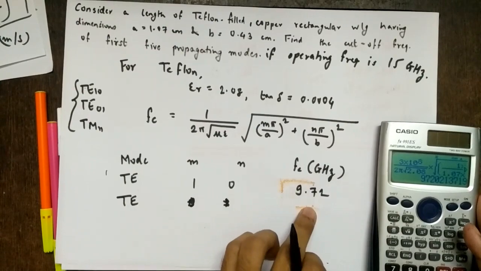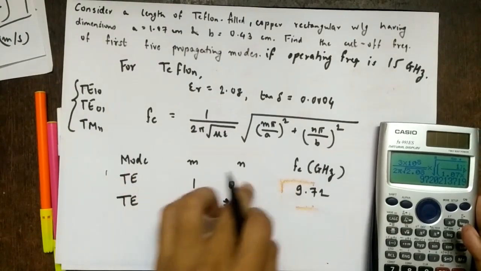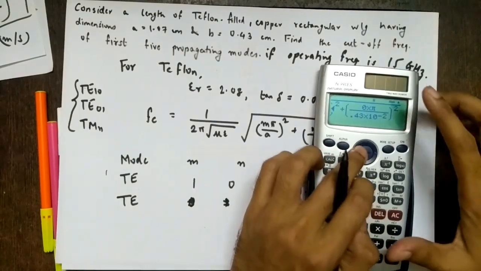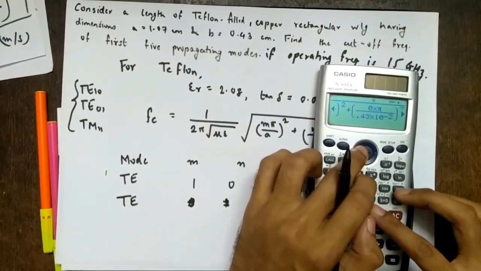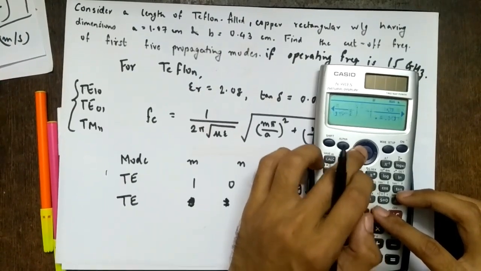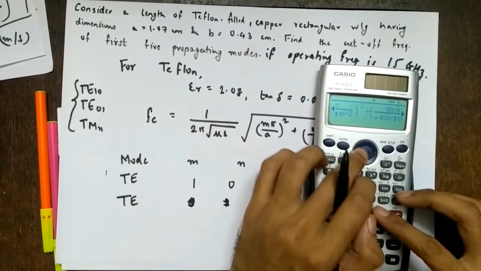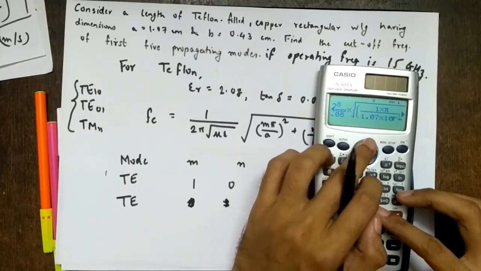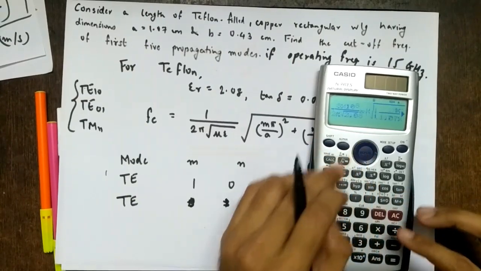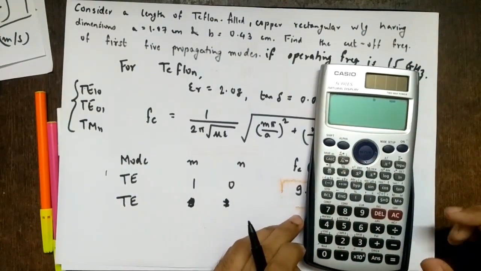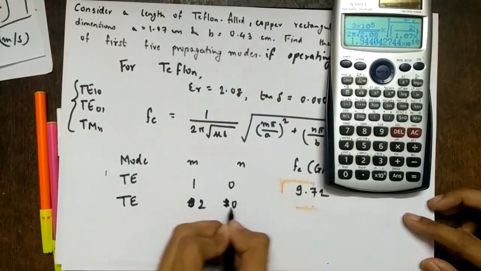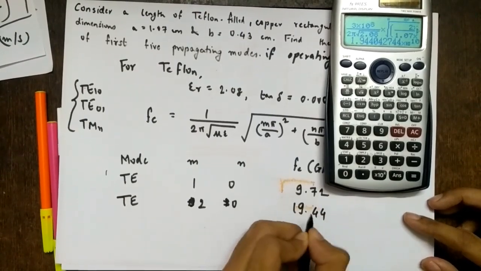If 20 comes greater than 15, we will not take the TEM0 series. So again 20, and again this is 0. Now you understood why I am taking all the indices. So this is 2, and we get 19.44 gigahertz for 20.